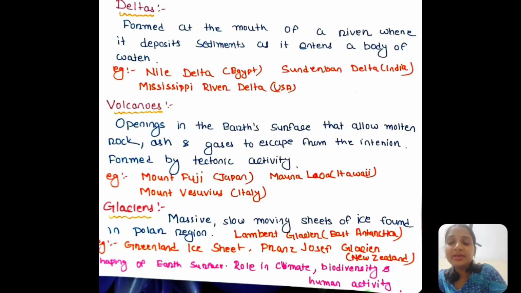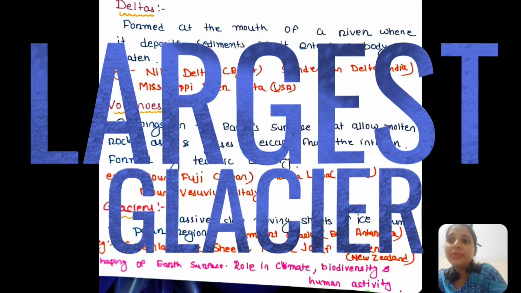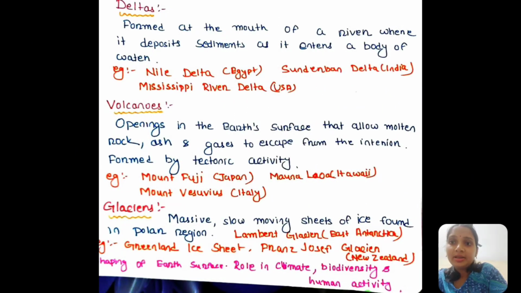Then come the glaciers. What are glaciers? They are massive, slow-moving sheets of ice found mainly in the polar regions, where there is no heat and very little sunlight. Some examples of glaciers are the Lambert Glacier of East Antarctica, the Greenland ice sheet, and the Franz Josef Glacier of New Zealand.